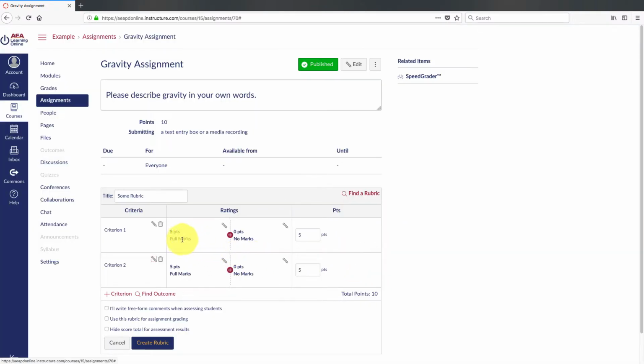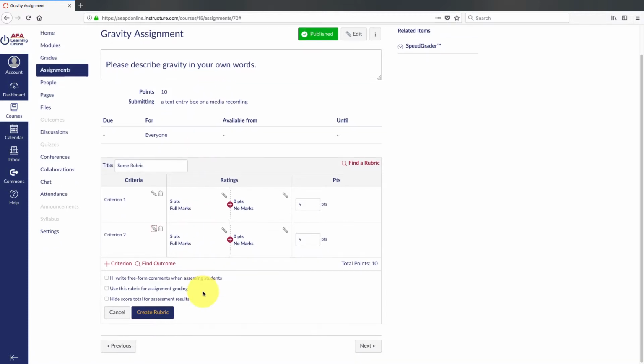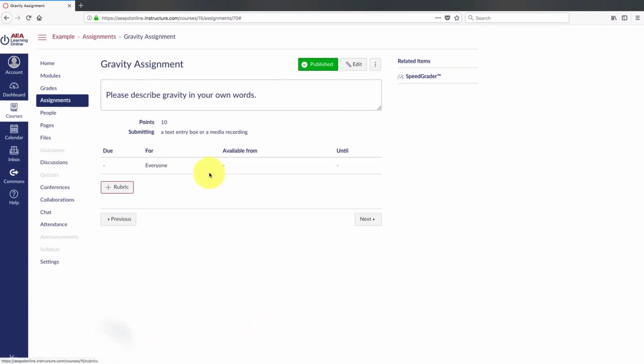You're probably not going to do that for a yes/no assignment, a complete, incomplete. But you could have chosen upload your paper here. So maybe it's a larger paper, and you can have your rubric right here. Then in your assignment settings, you'd have your submission settings that only accepted file uploads. So you can use this rubric for grading. If you don't select that, you can hide score. So anyway, we're not going to keep that rubric around. So we're good here.